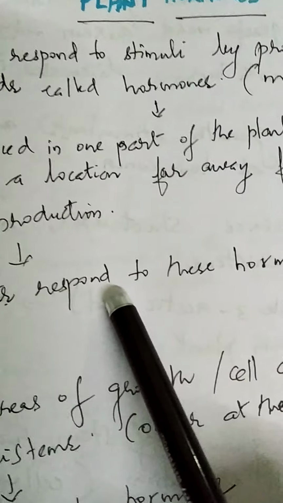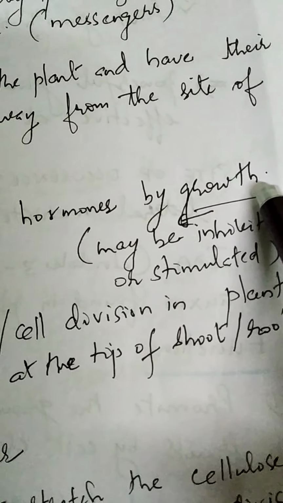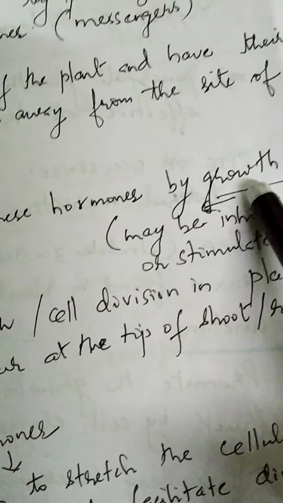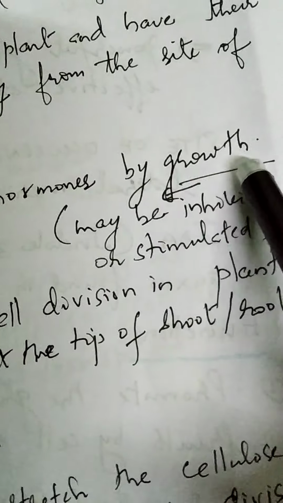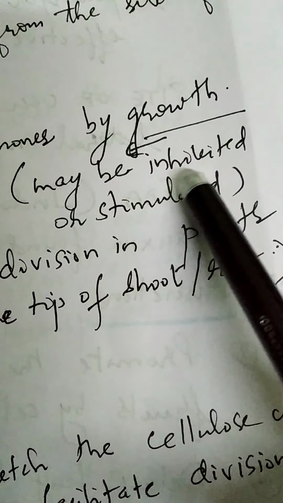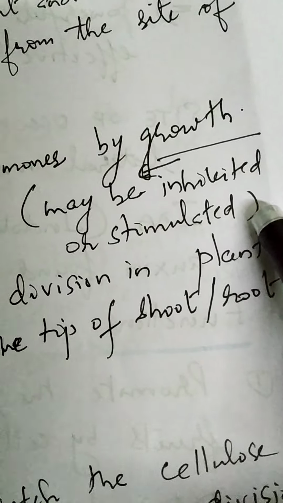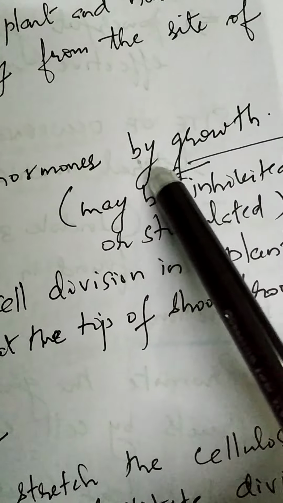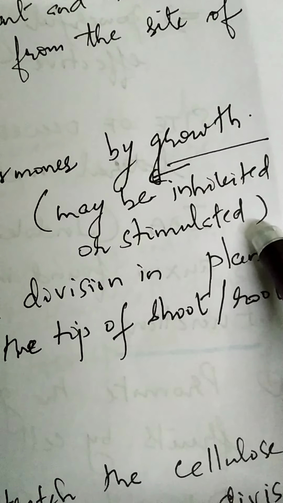And plants respond to these hormones mainly by exhibiting growth. So the main change that is observed in the plants as a result of the influence of the hormone is growth. This growth may be inhibited, that means stopped, or it may be stimulated or accelerated, that is, speeded up. So growth is the main response we see in plants as a result of the influence of hormones.